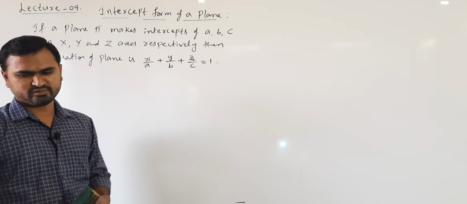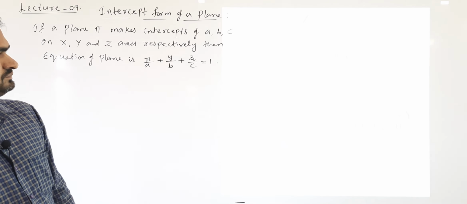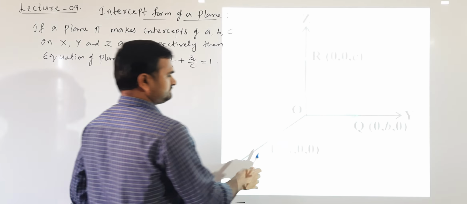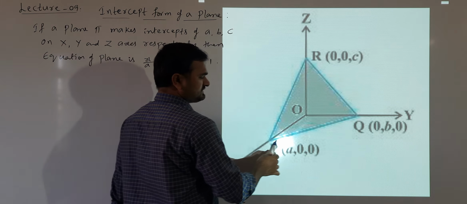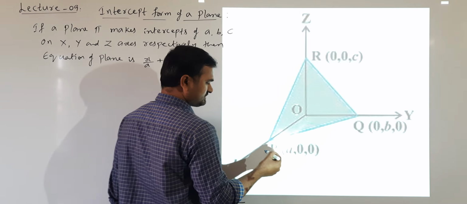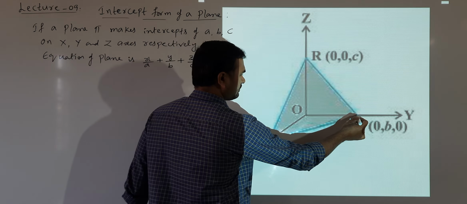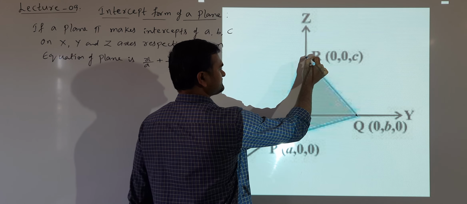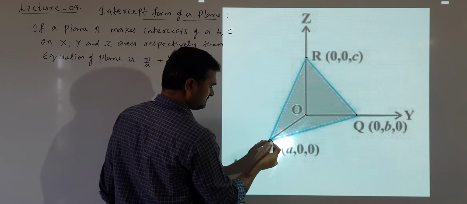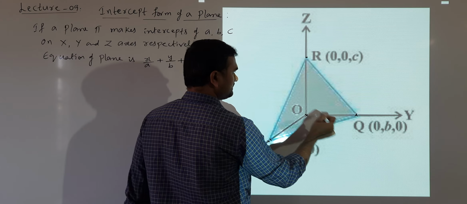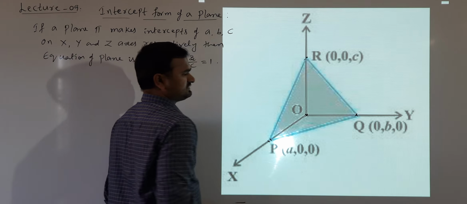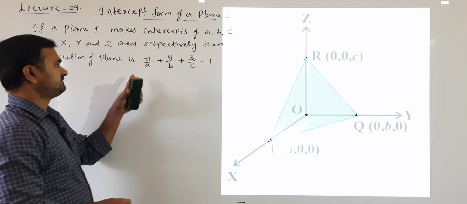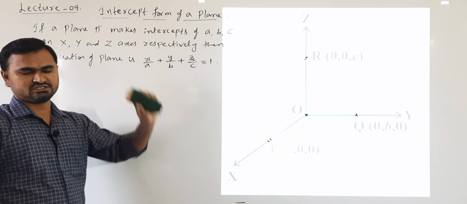Diagrammatically we can see like this. This is a plane. Now this plane is making some intercepts on x axis, y axis and z axis. This length we know is A, this length is B, this length is C. Then we write the plane equation like this. Understand?